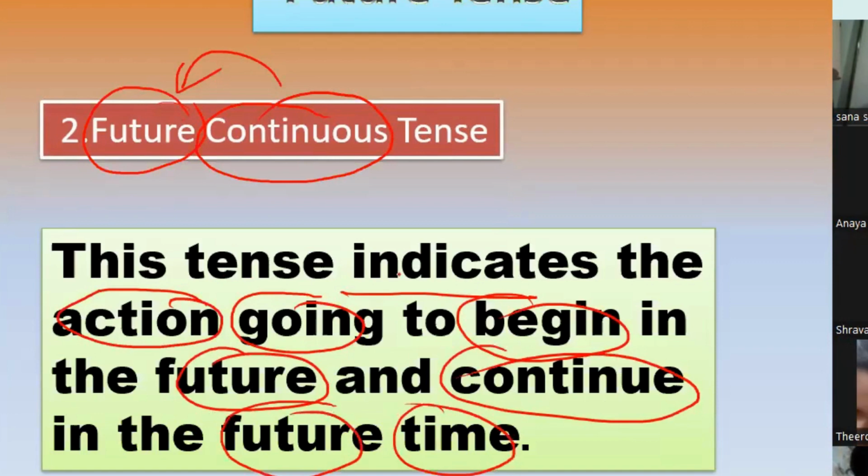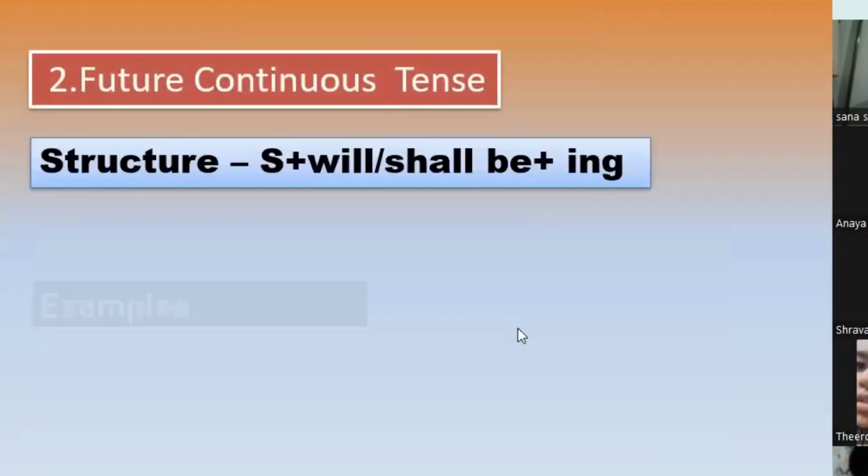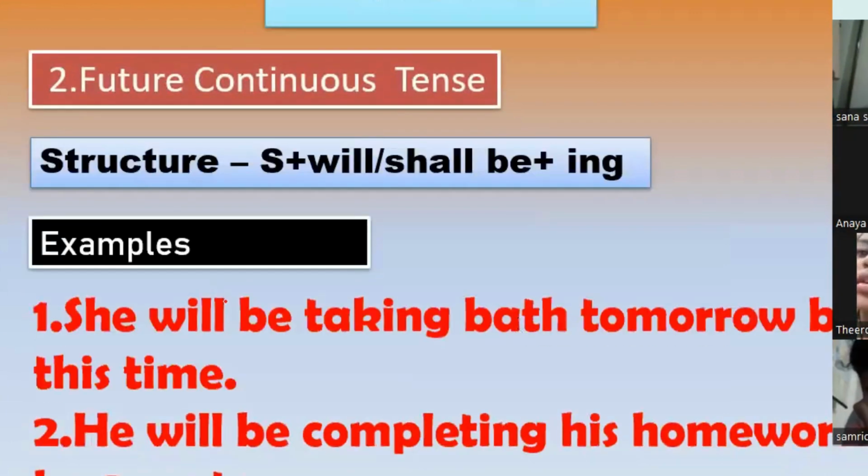Okay, what does it tell us about? The actions going to begin in the future and continue for a period in future time. Okay, so what is the structure for future continuous tense? Here we have the structure as subject plus will or shall be plus ing form.